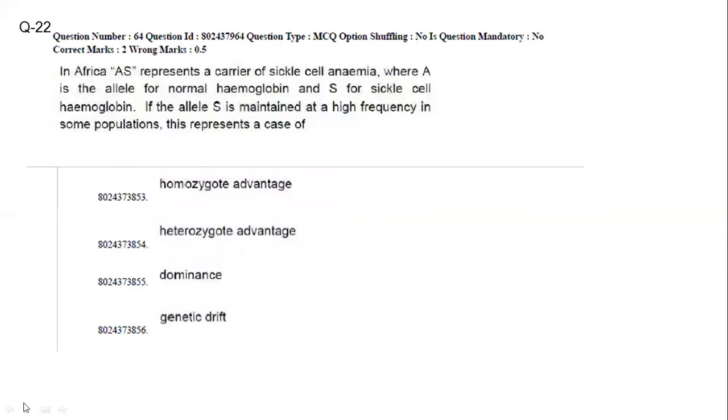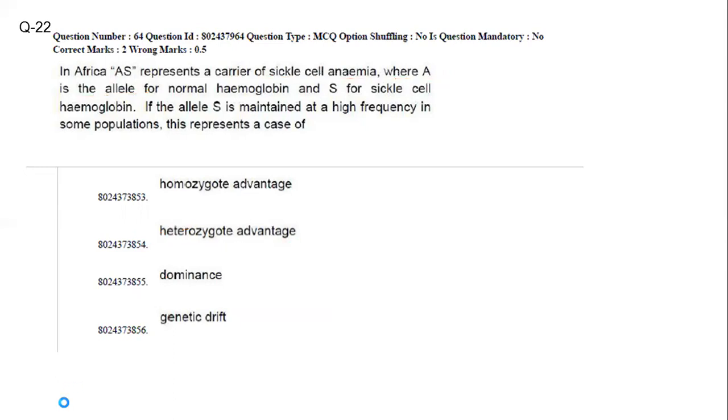Now in Africa, AS represents a carrier of sickle cell anemia, where A is the allele for normal hemoglobin and S is the sickle cell hemoglobin. If the allele S is maintained at a high frequency in some population, this represents a case of heterozygous advantage. You know that in Africa there are sickle cell anemia and malaria. Basically, those who are heterozygous are protected from malaria infection, right? So this is actually heterozygous advantage. Heterozygous advantage is the answer, right?